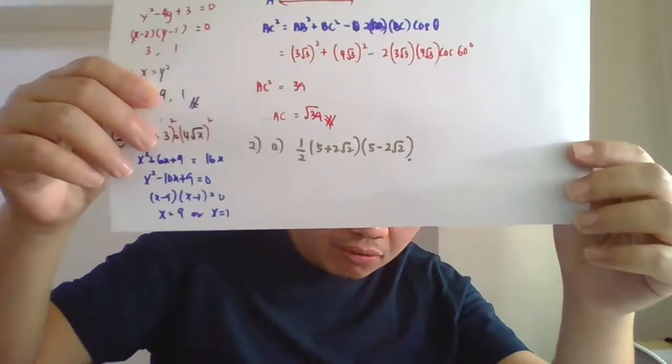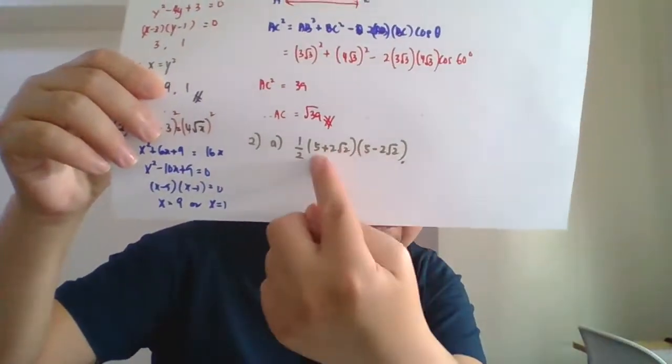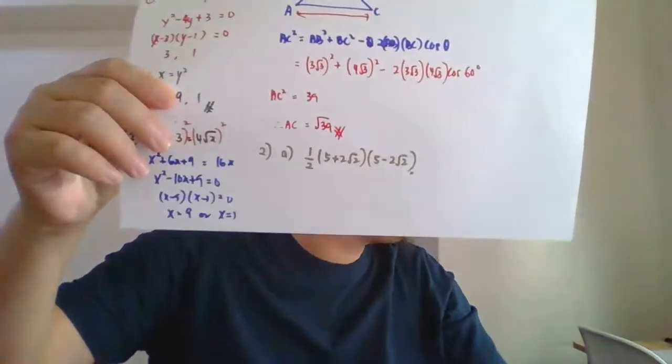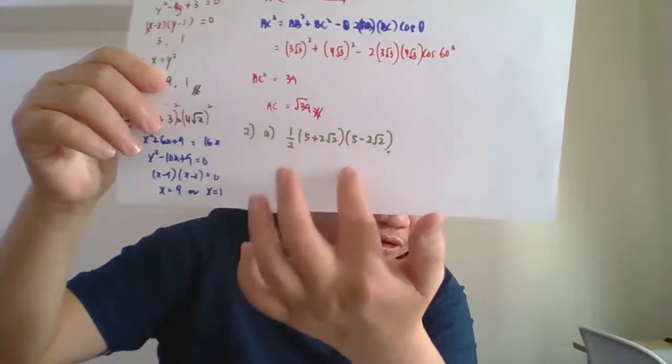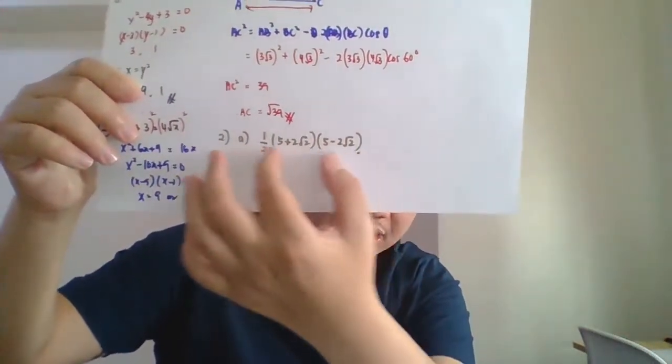And the height is an indirect conjugate here. Okay guys, this is the first 2A to find the area: 1/2 times height times length times height. So just do the normal expansion. Expand the bracket, don't expand the half in. You must expand the two brackets first.